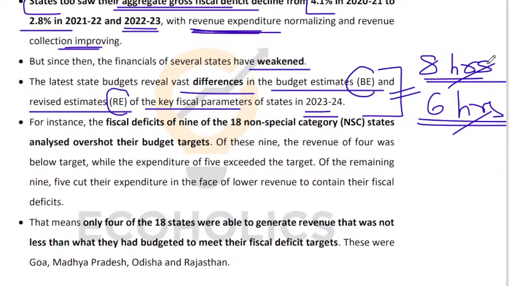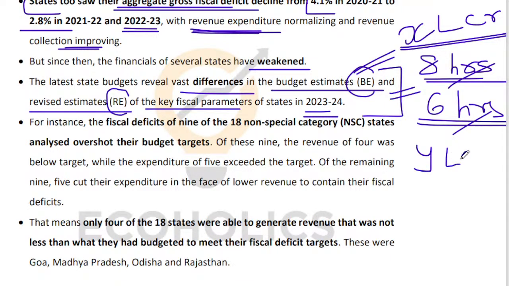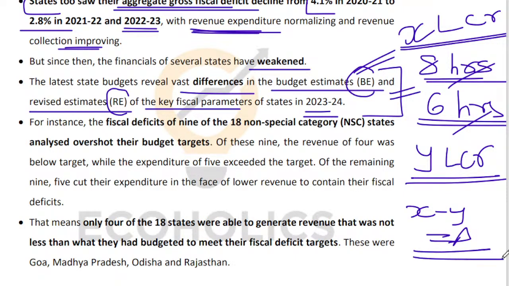Same thing happens with states or with governments, that they have budgetary revenue estimates that we will earn X lakh crore in the form of budgetary estimates, but we end up earning only Y lakh crore, right? And Y is less than X, right? So when Y is less than X, that means that this X minus Y, the extra that you need to borrow, this is something which is a surprise for everybody.